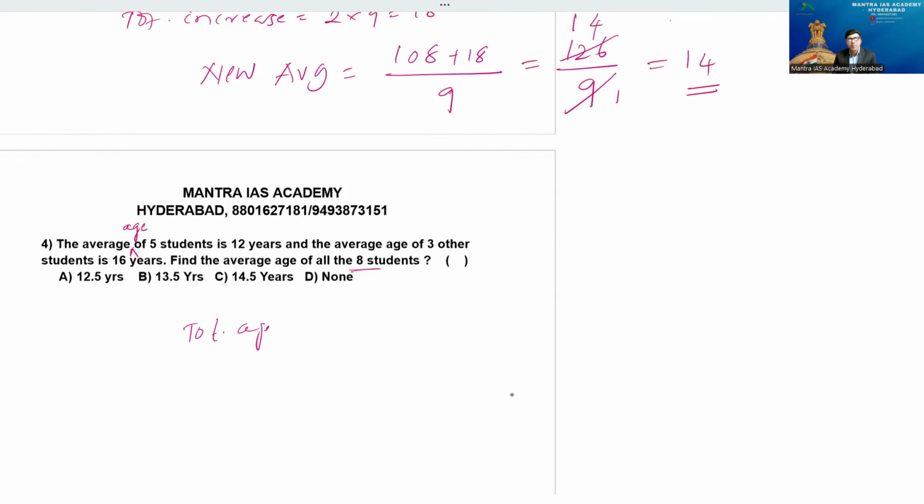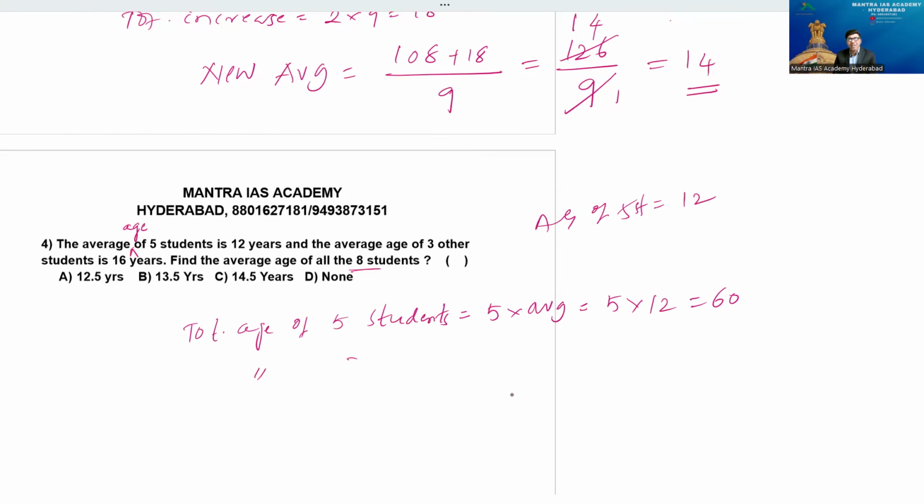Total age of 5 students is 5 into average, beta. It's 5 into 12, which is 60. Because he mentioned that the average of 5 students is 12, so the total is 5 twelves.